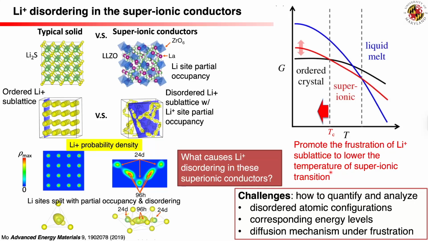However, a major challenge lies in the lack of computational analytics capable of quantifying, evaluating, and assessing the vast number of atomic configurations and their corresponding energy levels within a disordered lattice. For example, how the frustration and disordering change local atomic configurations and energetics, how to quantitatively elucidate and characterize the onset and the degree of frustration in super-ionic conductors and during super-ionic transition, and how ion diffusion mechanisms are changed in a disordered mobile ion sublattice of a super-ionic conductor under frustration. We need computational analytics to quantitatively elucidate and characterize these mechanisms and help answer these scientific questions.